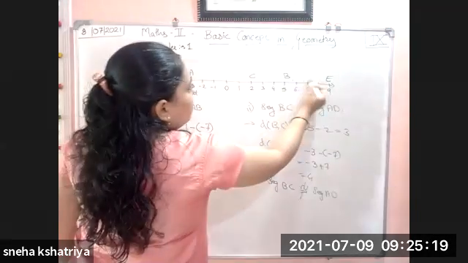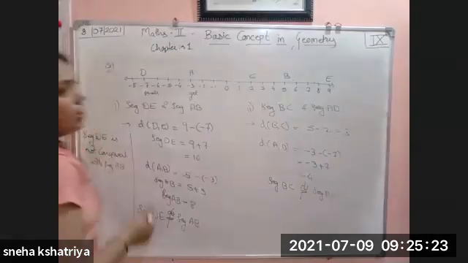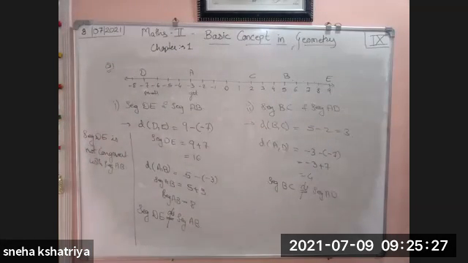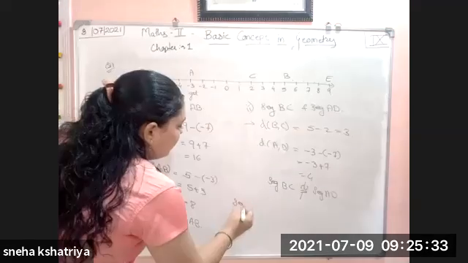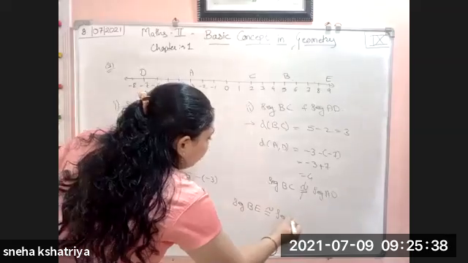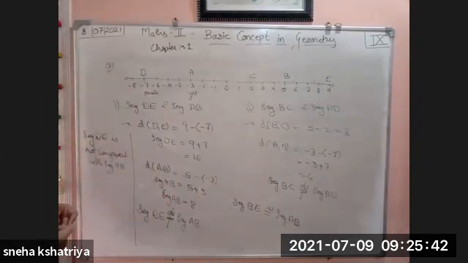See here. 1, 2, 3, 4. There are 4 units, and AD we have already found out is 4 units. So this is 4, this is 4. The third segment will come congruent. And then you have to write it down like this: segment BE is congruent with segment AD. Okay. So this is your question number 1.